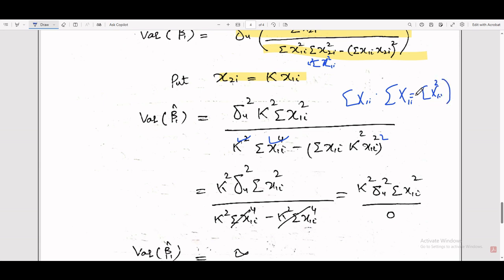When we take the whole square of this term, it is called sum of x1i power 4.